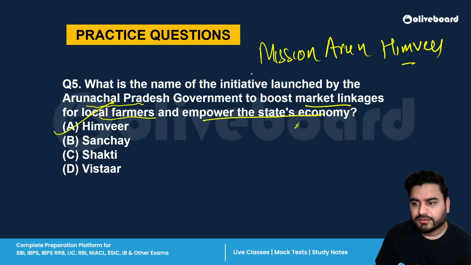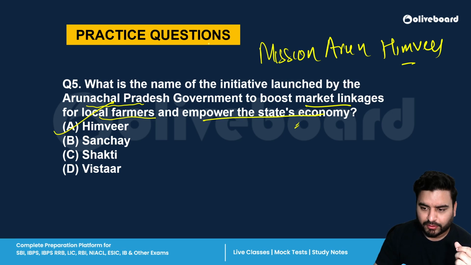All right. So basically it is a market linkage enhancing program for the local agriculturists. So the farmers from Arunachal Pradesh get proper market access for their agriculture and horticultural products.